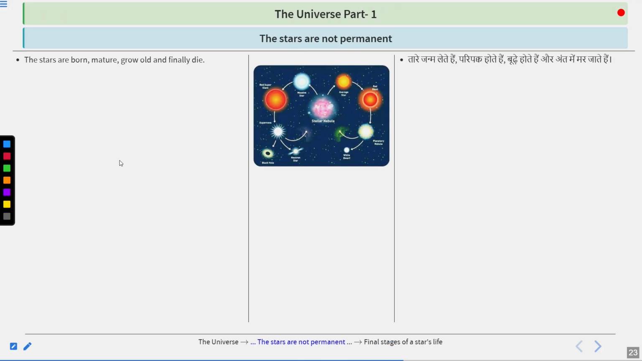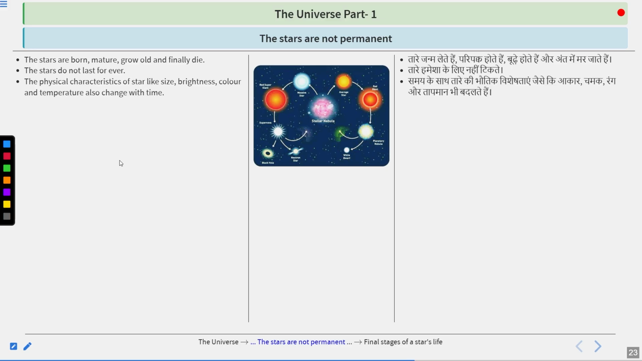The stars are not permanent. How? Let's see. The stars are born, mature, grow old, and finally die. The stars do not last forever. They also have a lifespan, and once this lifespan is over, they are finished.